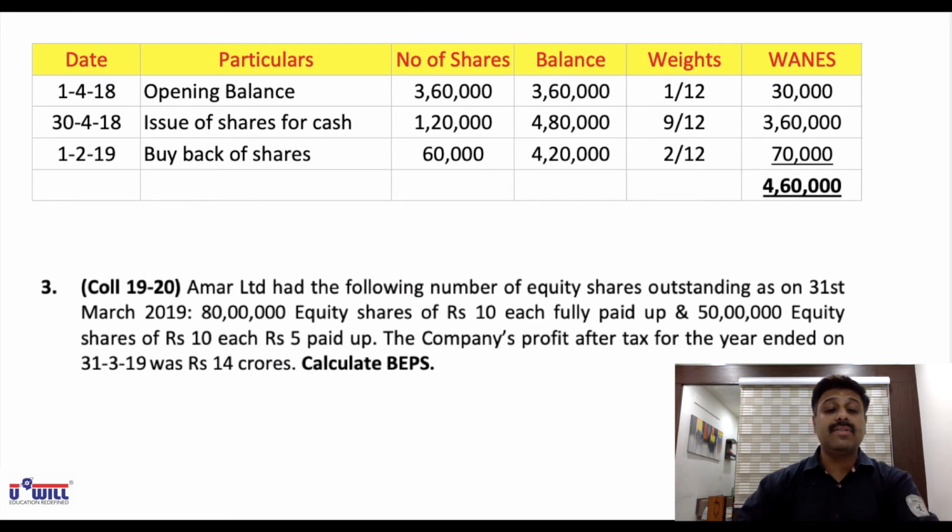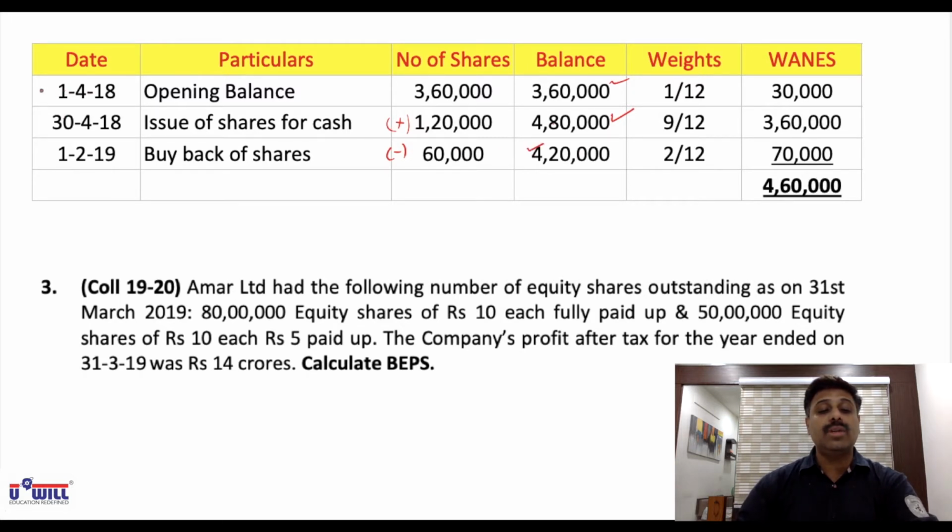Check your answers, everyone. 1st April 2018, opening balance 3,60,000. Then on 30th April, issue of shares we will add. So 3,60,000 plus 1,20,000 will become 4,80,000. 1st February 2019, buyback we will subtract. So 4,80,000 minus 60,000 will become 4,20,000.